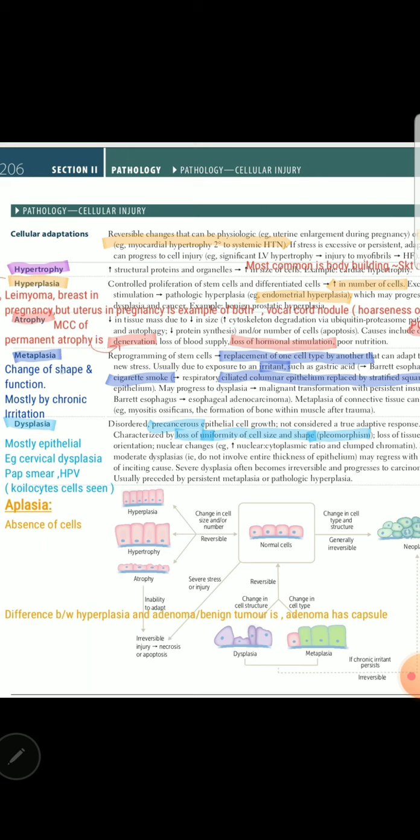For example, if someone is a smoker, and normally we know that the respiratory epithelium is lined with ciliated columnar epithelium, or pseudostratified ciliated columnar epithelium, strictly speaking. Then after chronic irritation, for example by smoking, we know that our outer skin, that is stratified squamous, is resistant to irritation. So the same metaplasia takes place along the lining. So this columnar epithelium changes to stratified squamous, and this is asked.